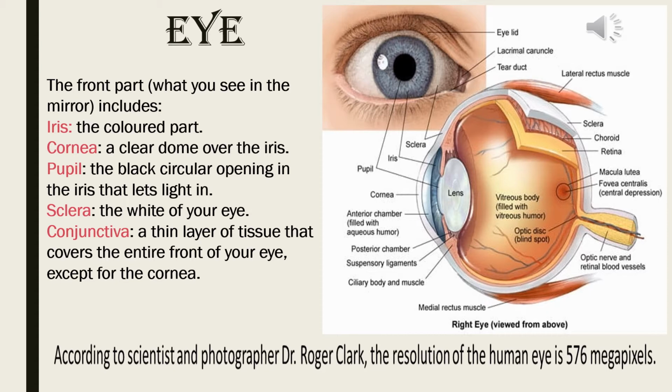Now one thing, I have given you the information. According to scientist and photographer Dr. Roger Clark, the resolution of the human eye is 576 megapixels. In mobile, generally you used to hear that 3 megapixel, 5 megapixel cameras are there. So like this, according to scientist Dr. Roger Clark, the resolution of the human eye is 576 megapixels.